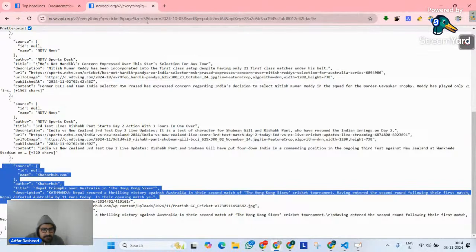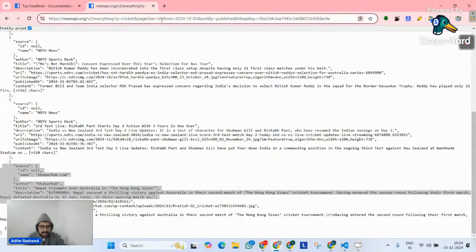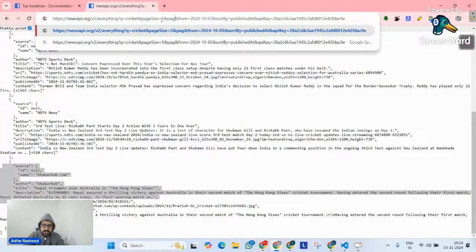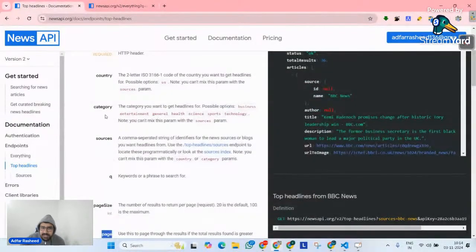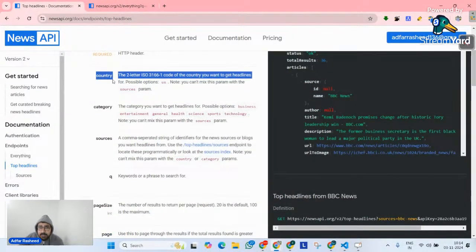What about the second page's 5 articles? For that, you can write page equals 2. Now, I am not creating these parameters on my own. Once I started dealing with this API, I went to its documentation and found what arguments I can use. I can use the country argument to put another filter that gives me news articles from this country only.